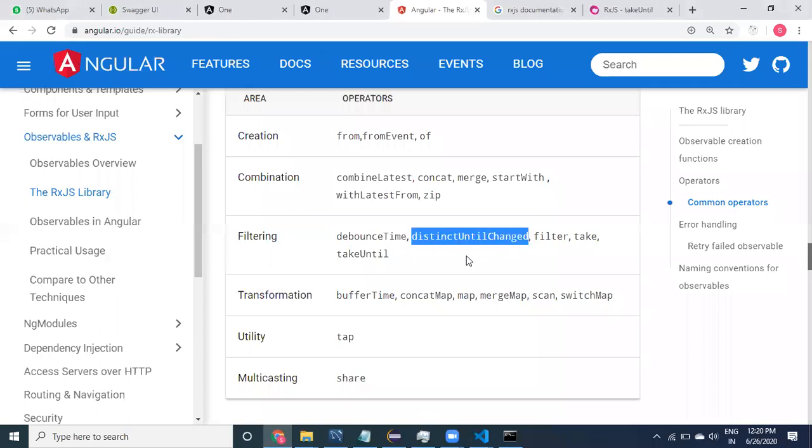So distinct until changed means, now I'm going to take the same values.